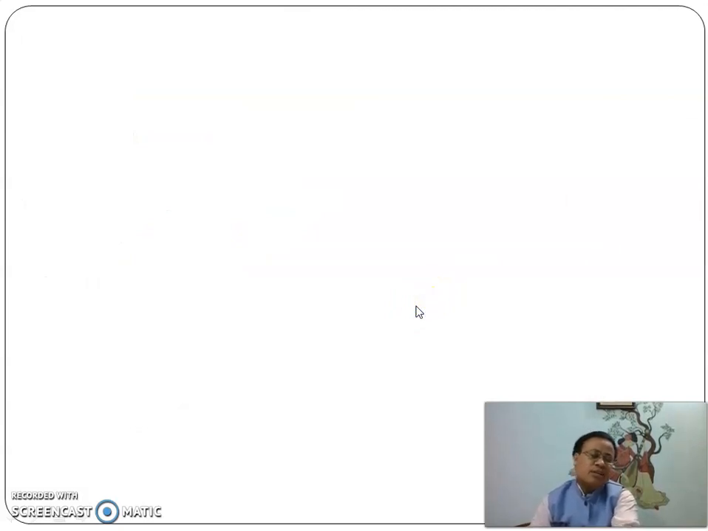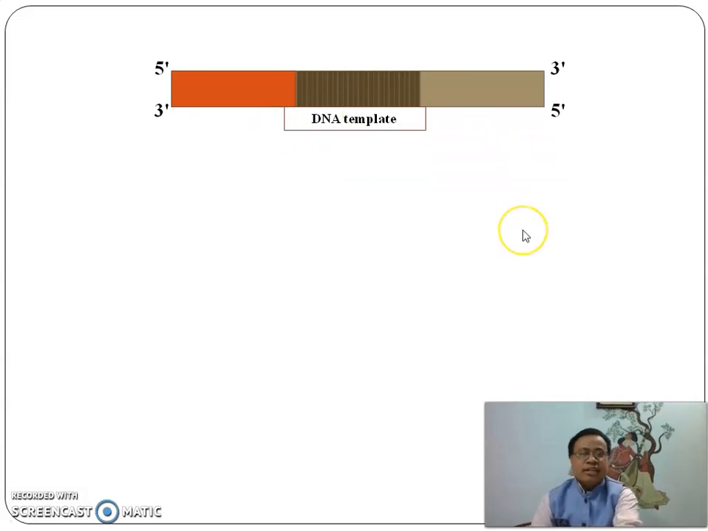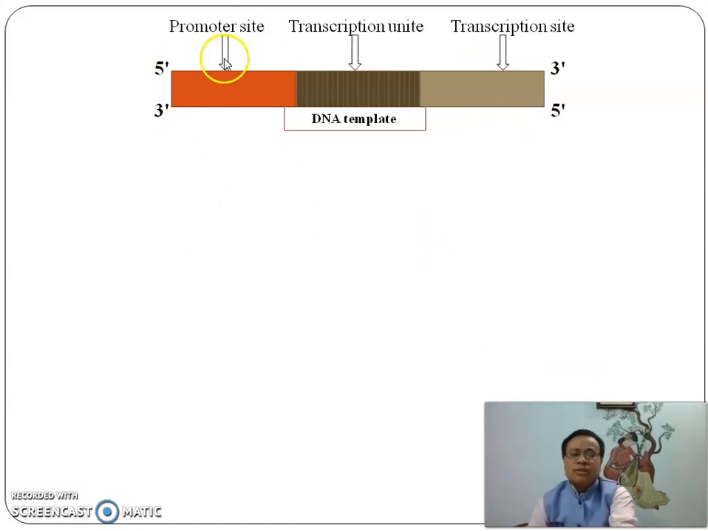Let us see the mechanism of the transcription process in animated form. This is the DNA template strand. This strand will work as a template, and this is the coding strand. This is the promoter site, this is the transcription unit, and this is the termination site.